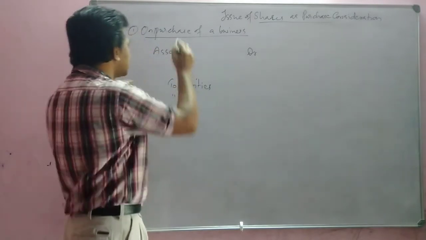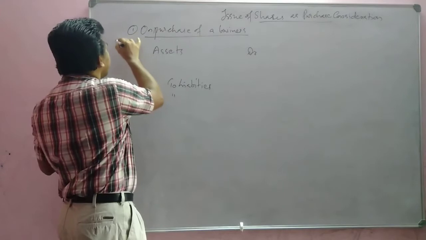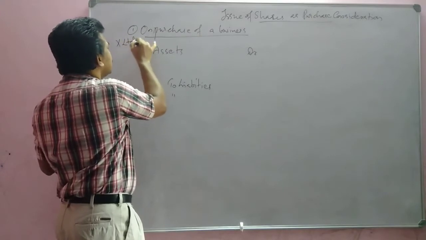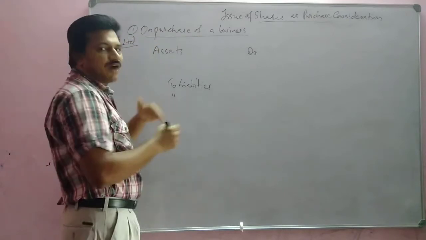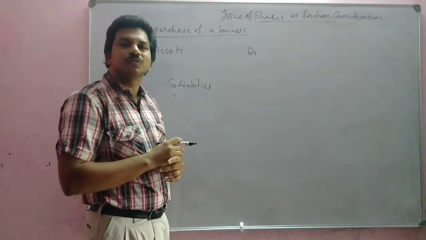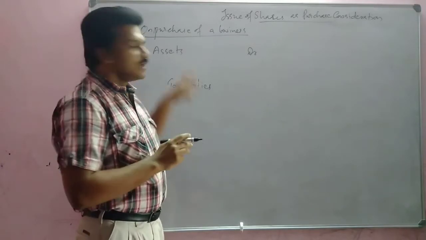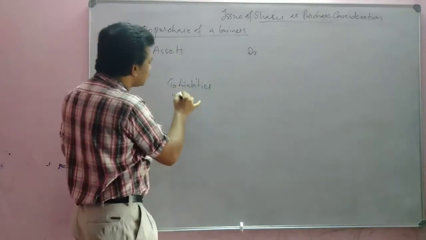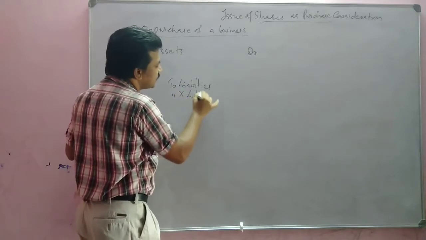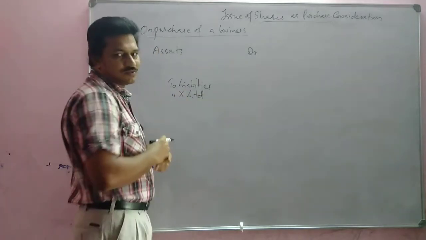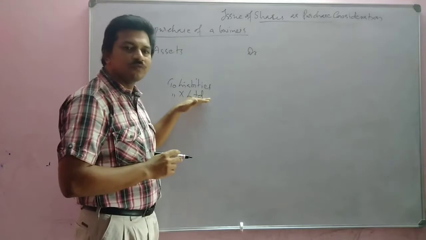So suppose this is the business which is X Limited. This business is called X Limited. So we have to pay purchase consideration to that business. That means to this business we have to pay money.